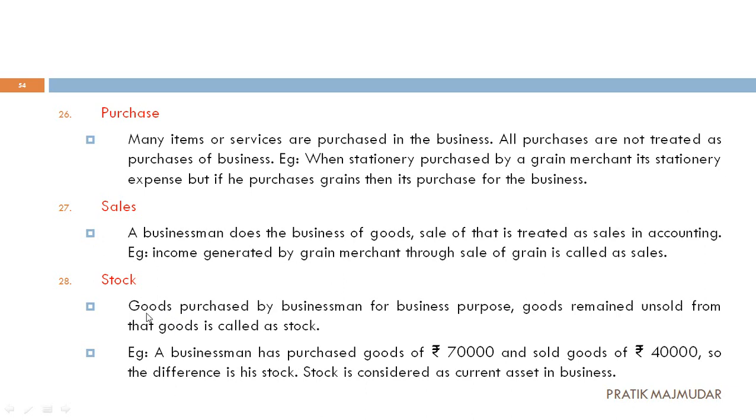So this is called your stock. Goods purchased by a businessman for a business purpose, and goods remaining unsold from those goods, will be considered as stock. That means you are purchasing something, you are selling from that, and the unsold thing will be considered your stock. The second thing to remember is that stock is your current asset. Now what is a current asset? The assets which can be redeemed within a year will be considered your current assets. So stock is considered your current asset.